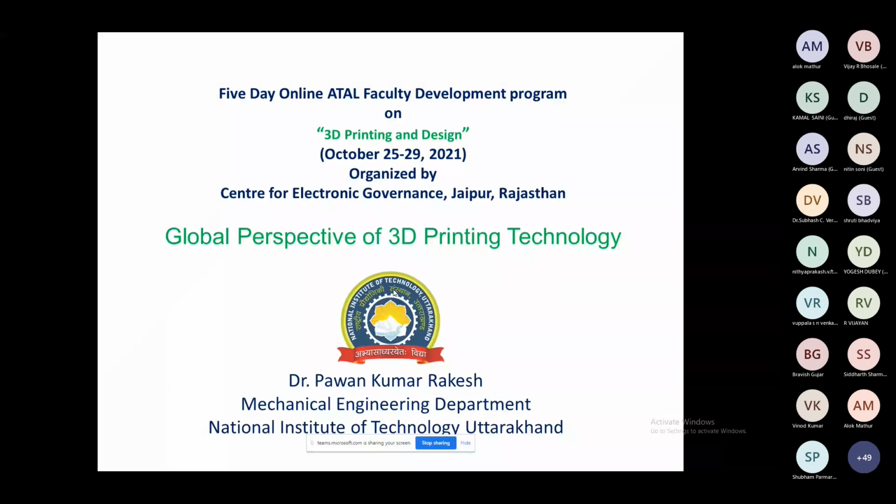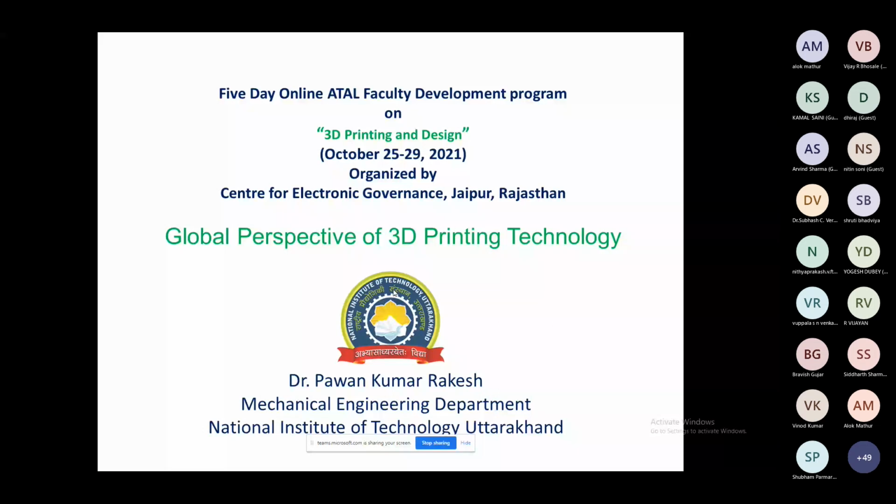So I will start from some basics, and after that we'll cover some aspects of process parameter optimization in 3D printing. Then we'll discuss some global perspective, what applications there are. Then we're talking about Industry 4.0 and cloud computing. We have to add some slides. And tomorrow I'll discuss the 4D printing process.